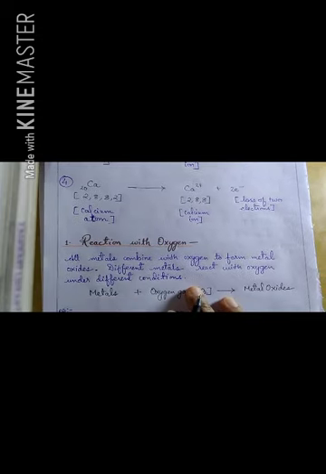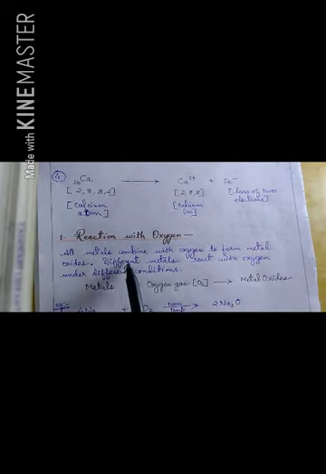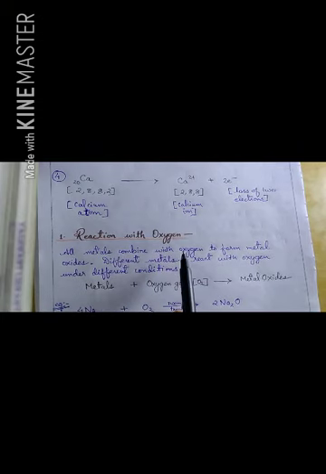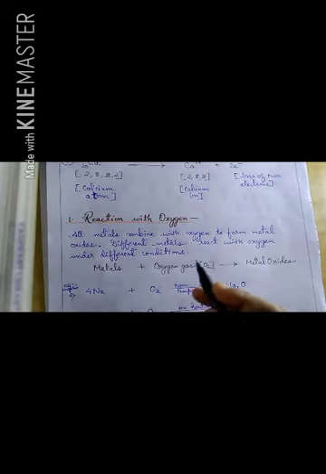Now we are going to read the first reaction of metals with oxygen. Here you can see that all metals combine with oxygen to form metal oxides. Different metals react with oxygen under different conditions. See here how they react under different conditions.